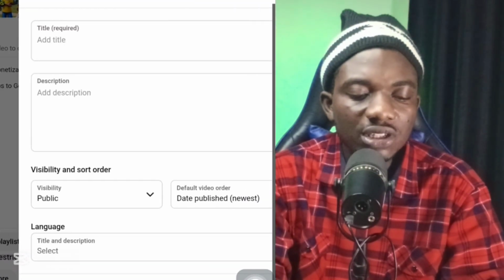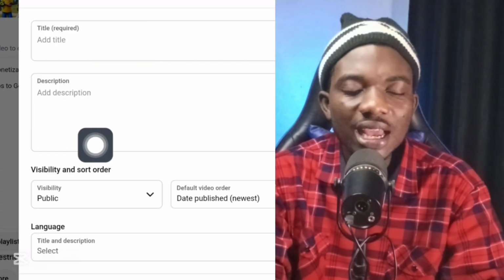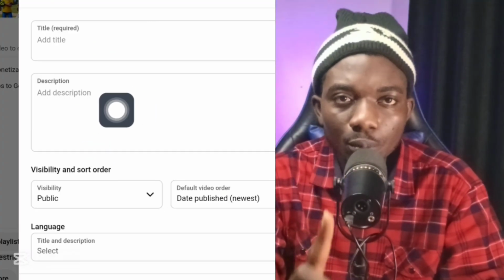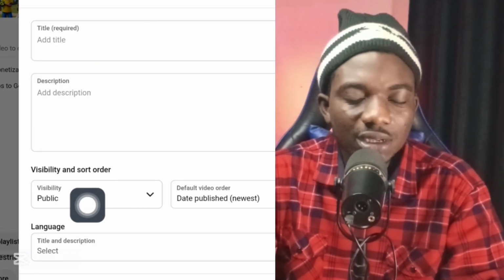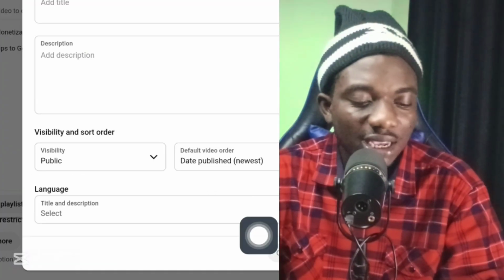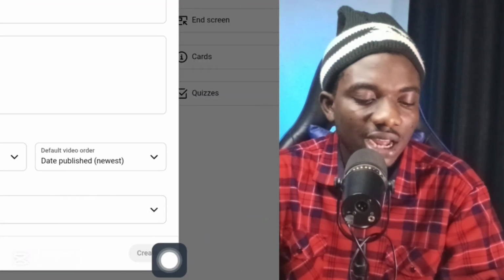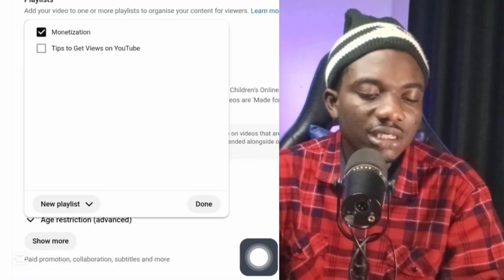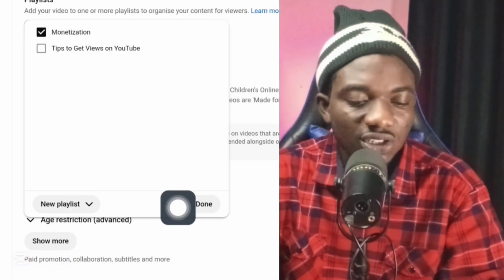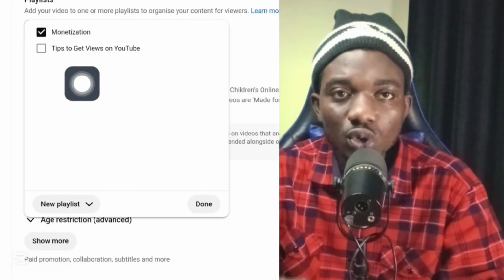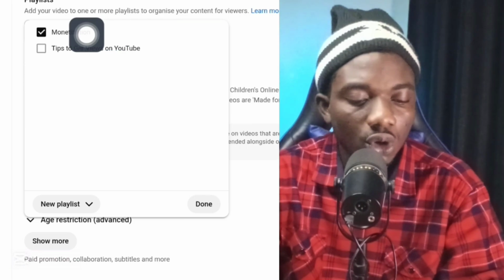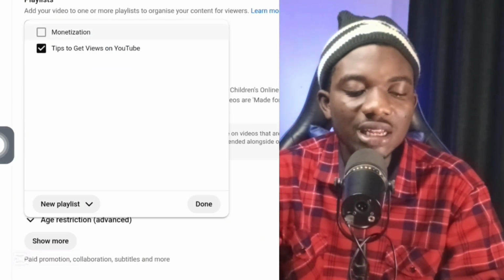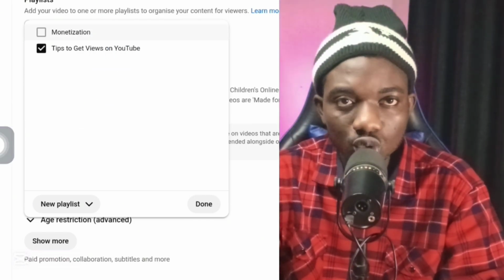When you click on new playlist, enter the title of your playlist and the description of your playlist. Most importantly, make it public. You can see visibility, make it public. After making it public, scroll down to this section and click on create. When you create it, it will take you to this section. Anytime you want to post, based on the category you want to place your video in, go on and select any of these playlists. You can see you can select one or you can select 2 categories.